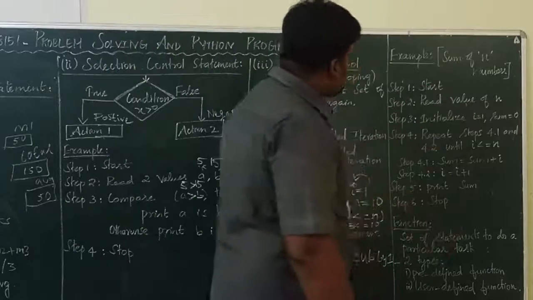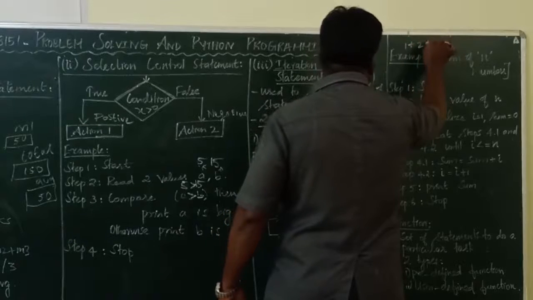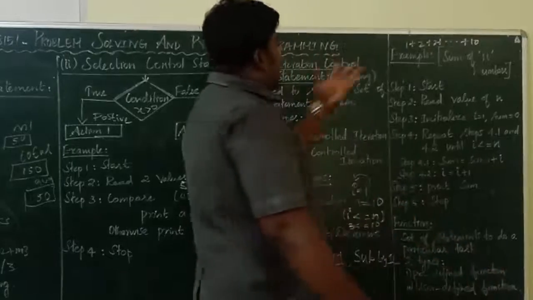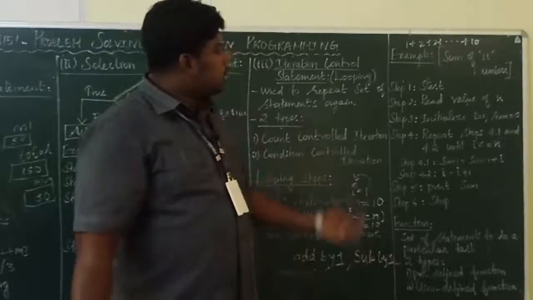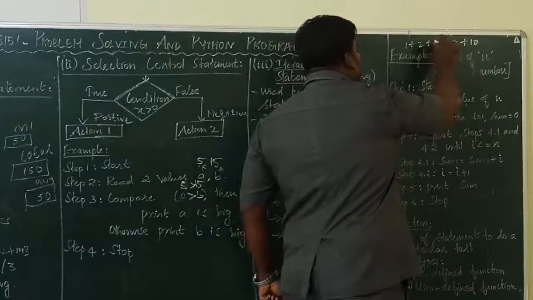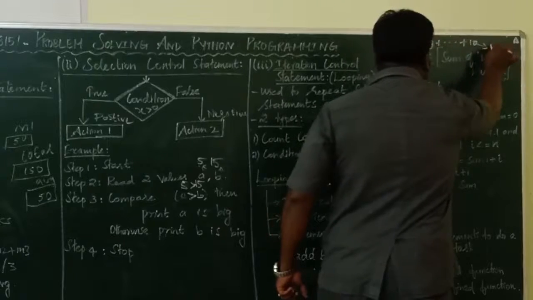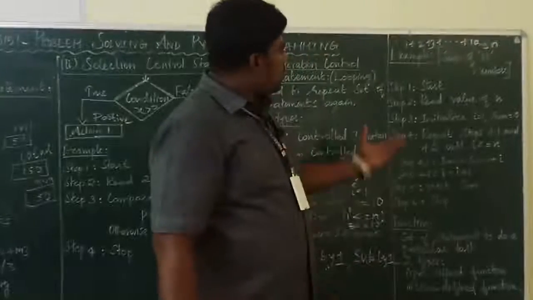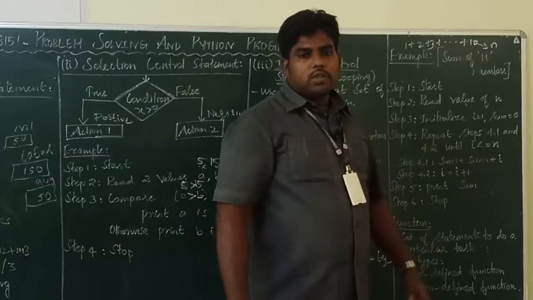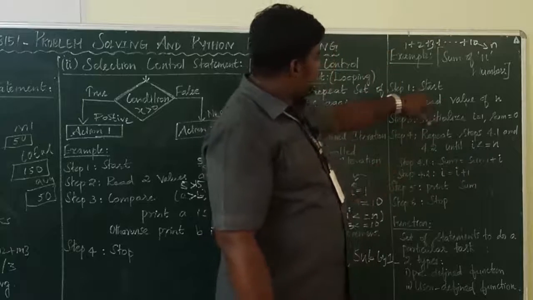Sum of n numbers. What is sum of n numbers? For example, 1 plus 2 plus 3 plus ... plus 10. I want to add 10 numbers. Okay. This is the sum of n numbers. I want to add n numbers. Here my n value is 10. N is 10. So what does it mean? I want to add the numbers from 1 to 10. So keep this in your mind and write the logic first.